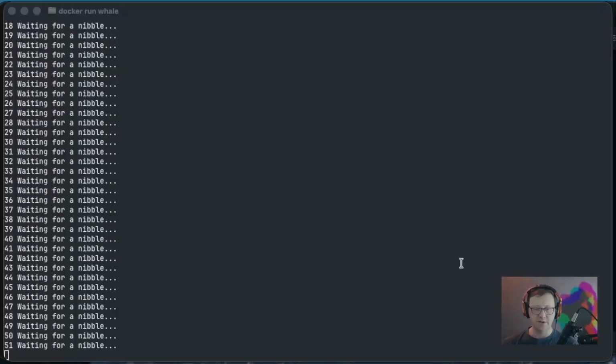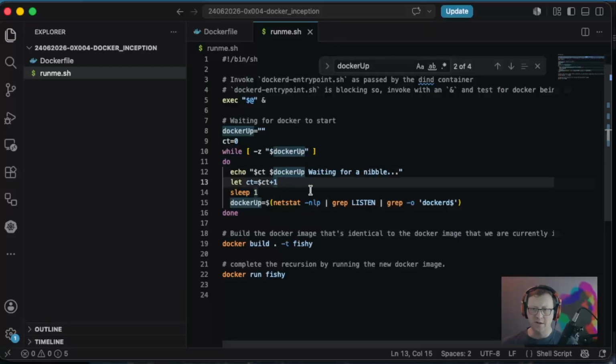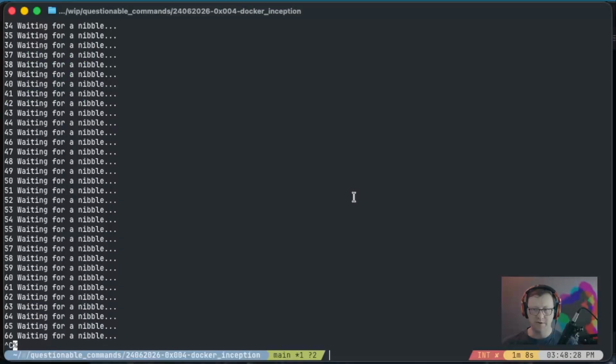Okay, it definitely should have started by now, so we need to figure out what's going wrong with our Docker service start detection. Let's also echo our docker_up. I don't think this is going to reveal anything, but let's go ahead and build and run it again.